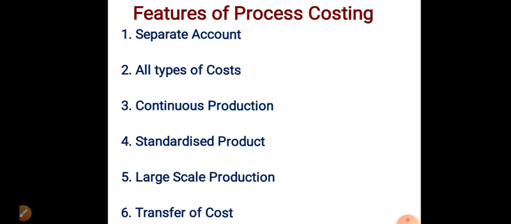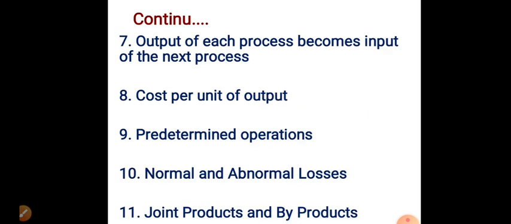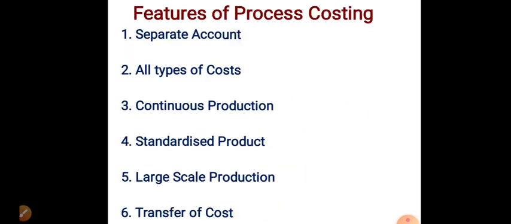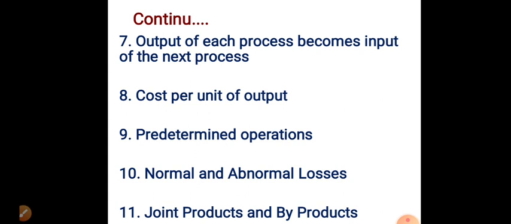Next, transfer of cost. The cost of various processes is transferred to the subsequent process along with the output. The cost of one process is transferred to the next process. Next, output of each process becomes the input of the next process.